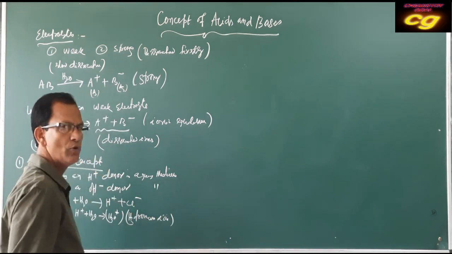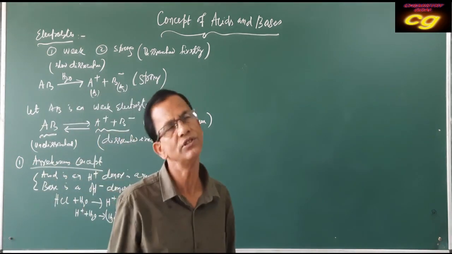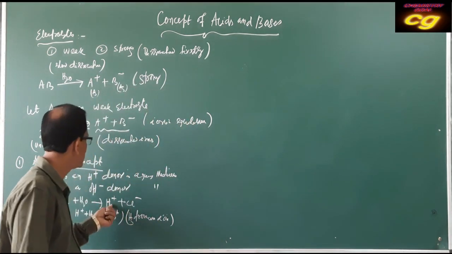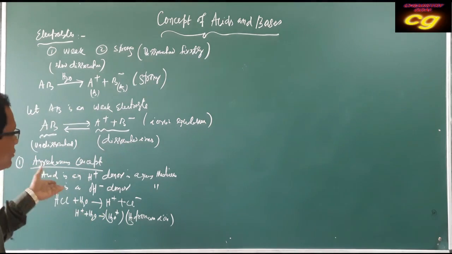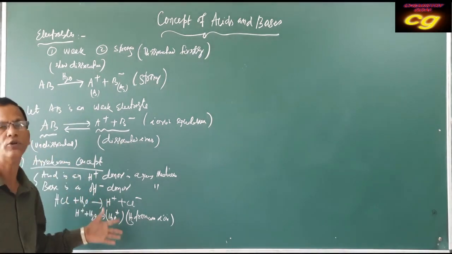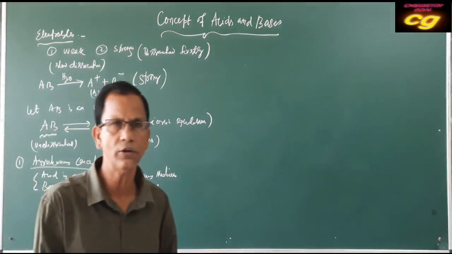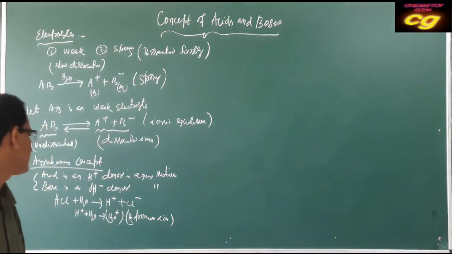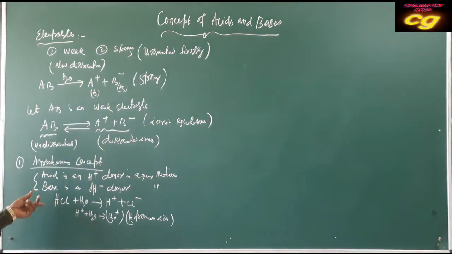The substance which produces hydronium ion in water is called an acid, or producing H plus ion in water is also called acid. Both mean the same, because H plus will not be free in water. It combines with water and produces hydronium ion.